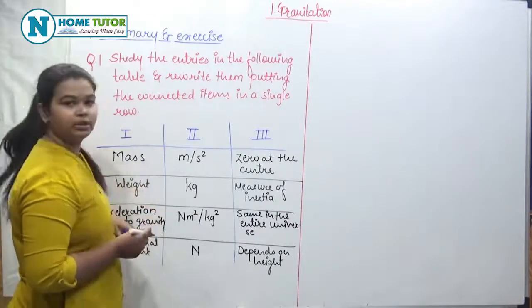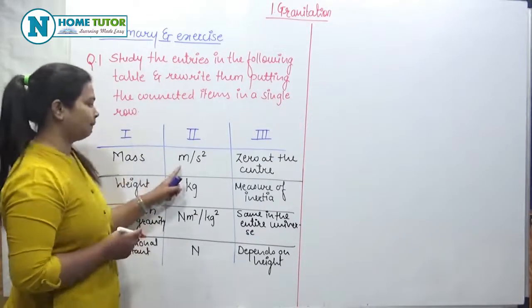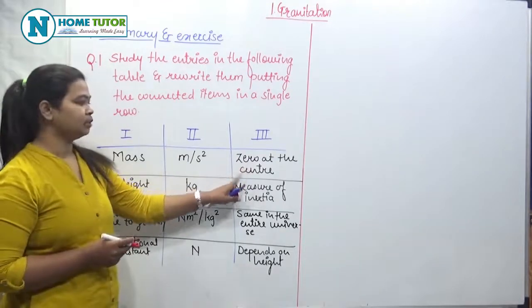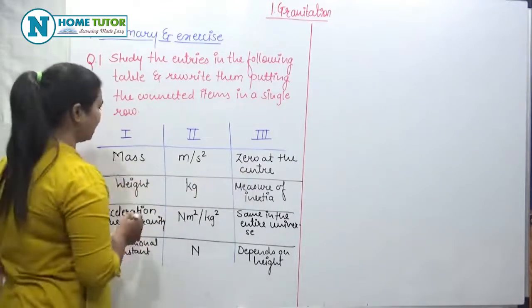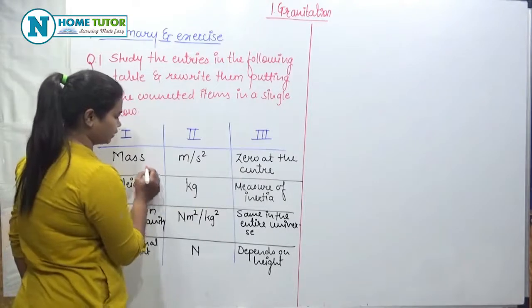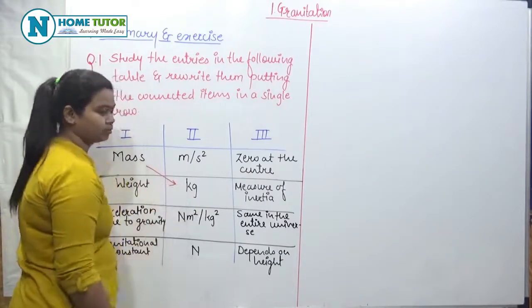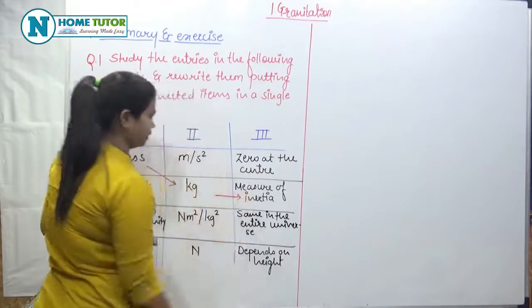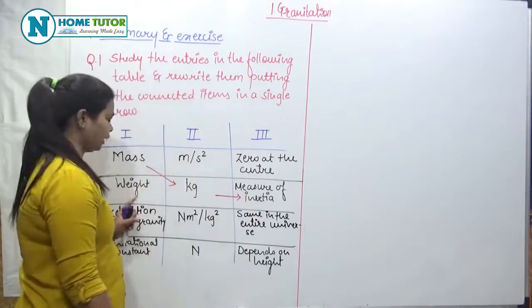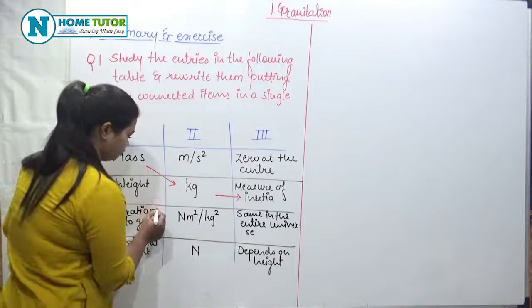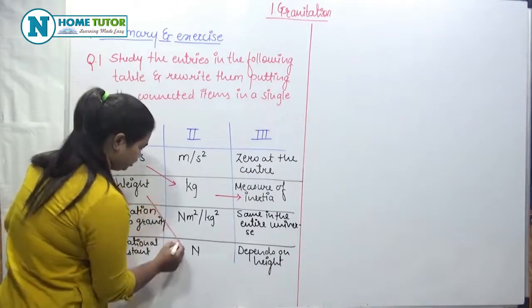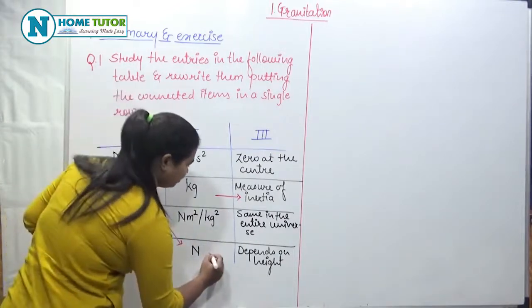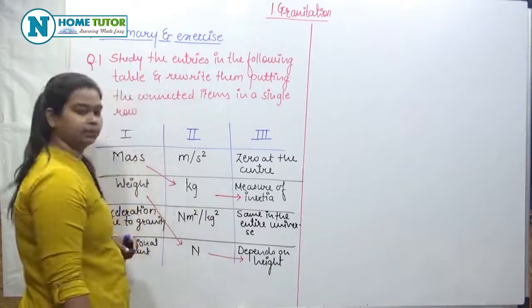The first entry given here is mass, meter per second square, and 0 at the center, which is incorrect. Mass is measured in kg and it is the measure of inertia. Next is weight, the unit of this is measured in Newton and it depends on height.